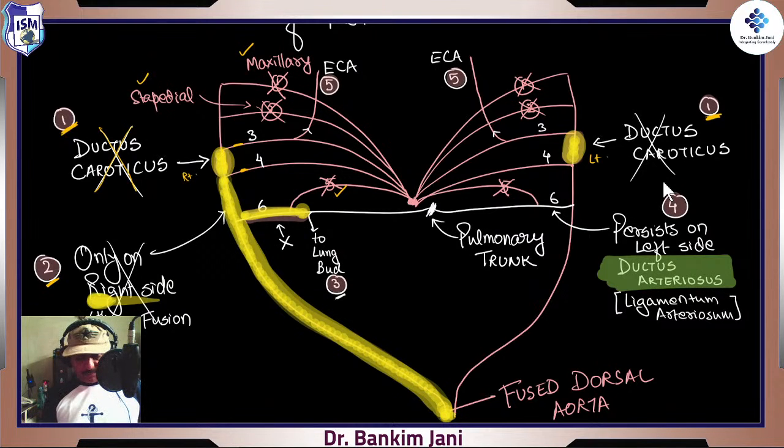Now, this portion, which is the lateral portion, from the lung bud to the lateral portion, that disintegrates only on the right side. On the left side, it remains. On the left side, it persists. Because it is persisting, this small portion remains there, and this is called the ductus arteriosus, and we'll see its importance, right?